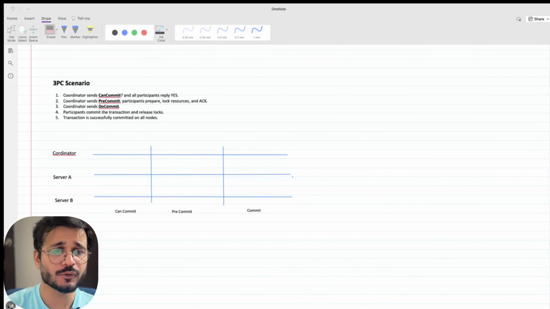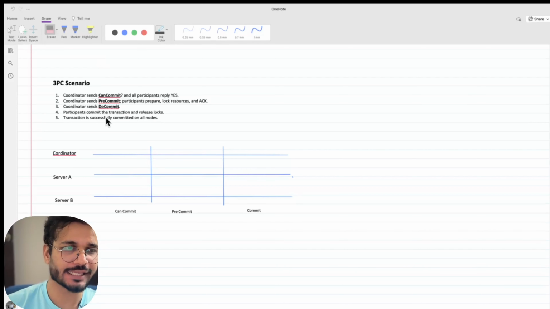If the coordinator fails or a participant fails, it will not block the others. In 3PC, we have to make sure that it is non-blocking. That is, if the coordinator fails, the participants can decide safely who will be the next coordinator, and they don't have to wait forever for the coordinator to come up again. This is similar to how the Paxos and Raft algorithms solve it. So guys, let's discuss some of the scenarios of how 3PC works.